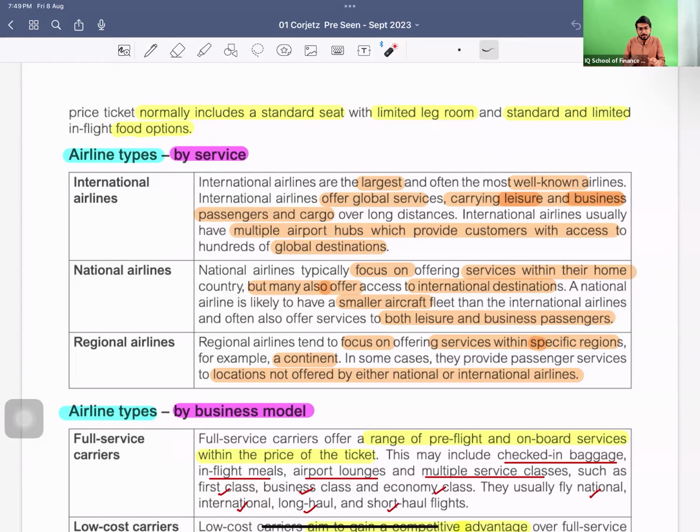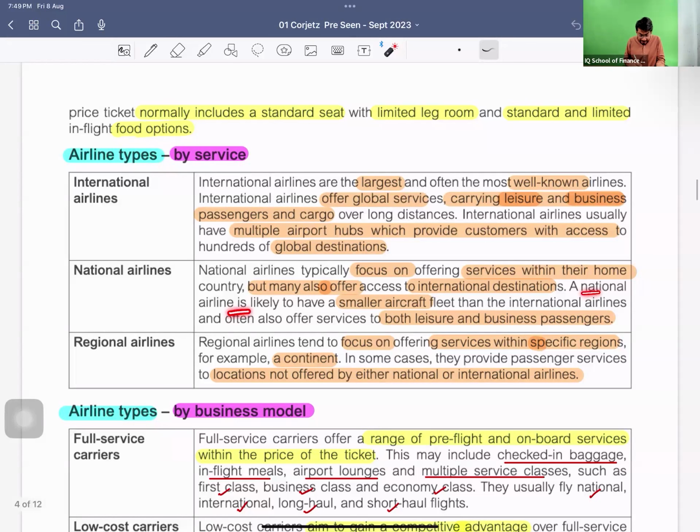They would be operating in nearby countries or continents, like from Pakistan to India, Dubai, UAE, Saudi, China, Iran, because they are close, but not from the subcontinent to Europe, America, or Australia. Obviously, national airlines cannot do this.